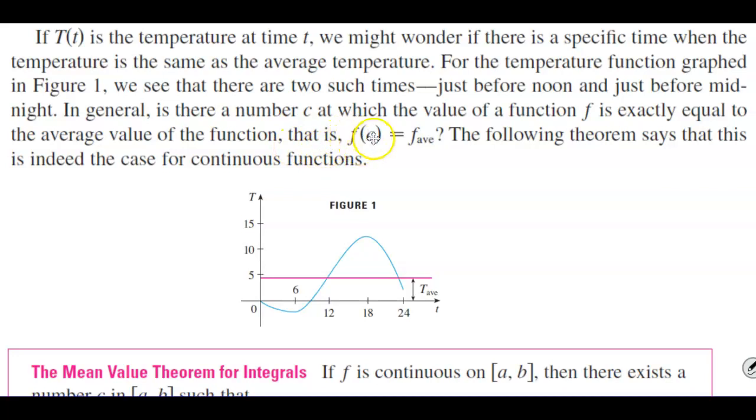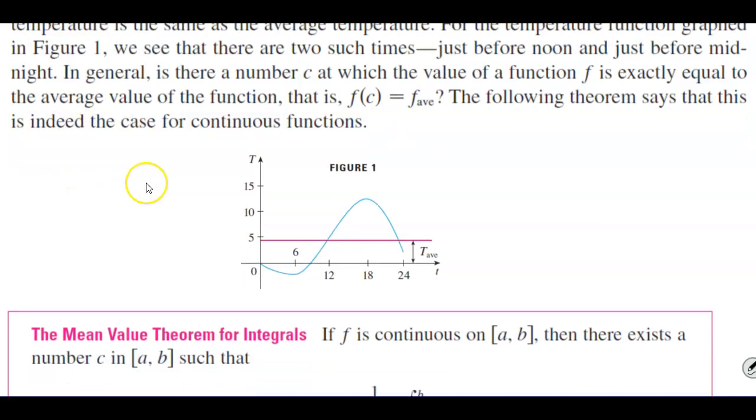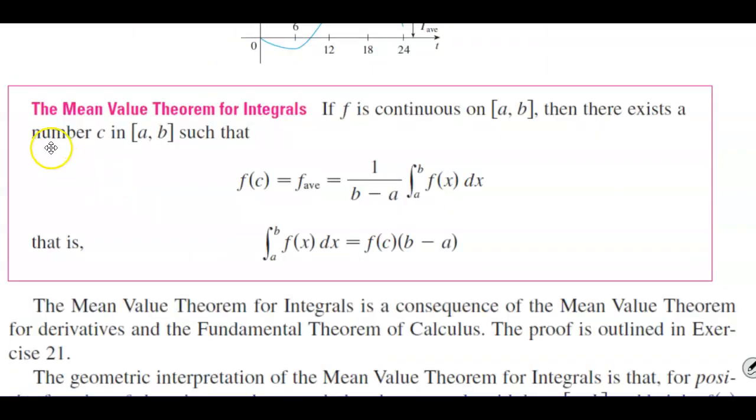That is, does f of c equal the average of that function? Now the following theorem says that this is indeed the case for continuous functions. So the definition for the mean value theorem for integrals: if the function f is continuous on the interval from a to b, then there exists a number c in that interval such that f of c is going to equal the average of that function, which is equal to the formula of the average function.